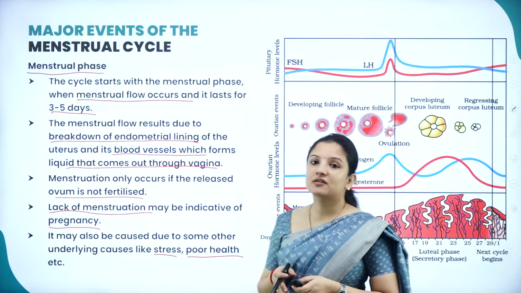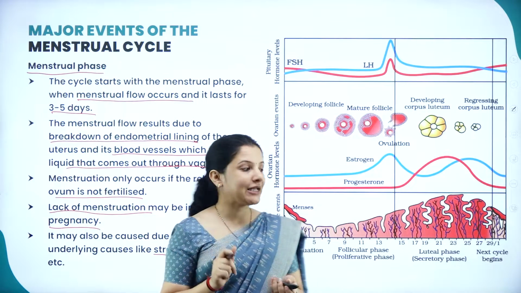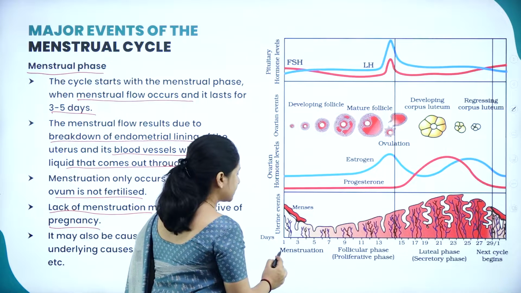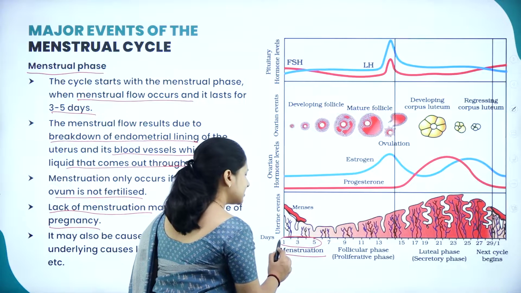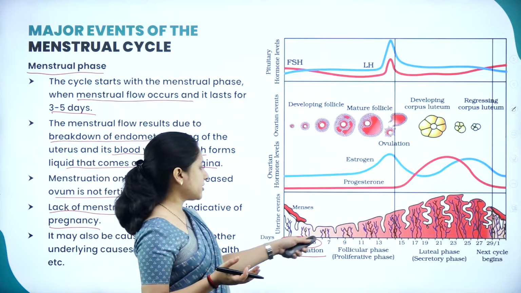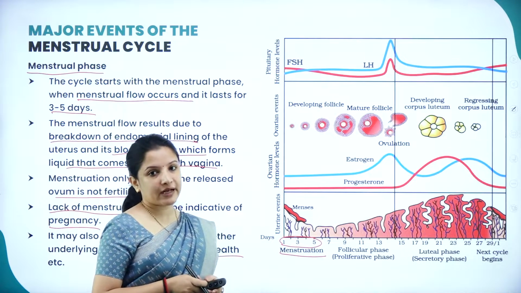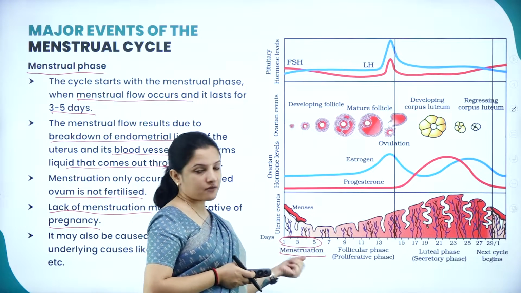So the menstrual phase is only meant for the 3 to 5 days wherein the bleeding will occur, from day 1 to day 5. In some people it can last for 6 to 7 days also, but since usually the majority it lasts for 5 days, they have given day 1 to day 5 as the menstruation phase.